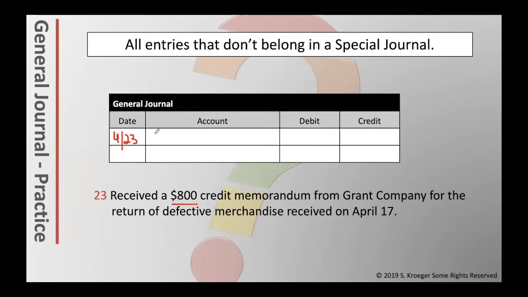To get rid of the accounts payable credit we have, we would do a debit for that. Accounts payable, it was Grant Company. It's a good habit to start writing out the names of the people now, since it'll be going to the subsidiary ledger. Instead of inventory being the debit, inventory will now be the credit because we're getting rid of it. And it was for $800.